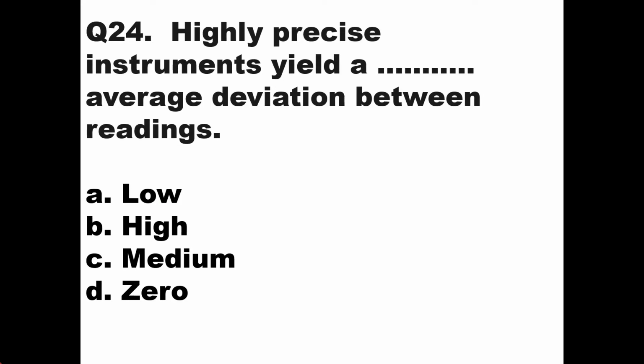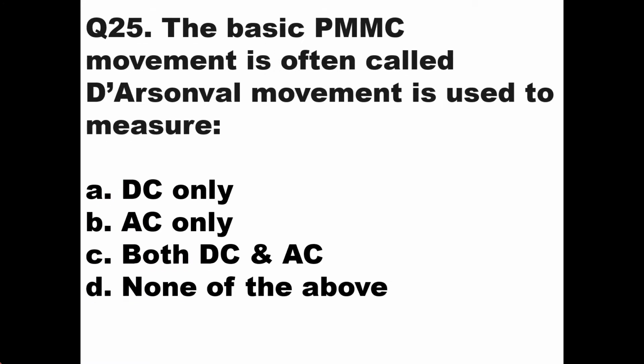Then we'll go to the next question. Highly precise instruments, whose precision is more, yield a dash average deviation between the readings. If the precision of an instrument is more, then deviation should be low. So average deviation should be low. If the deviation of the value from the desired value is less, then only it is highly precise. So highly precise instruments yield a low average deviation between readings. So option A should be the right answer over here, low.